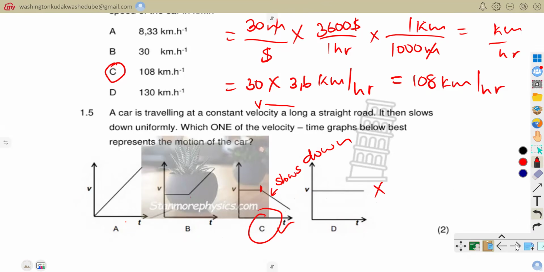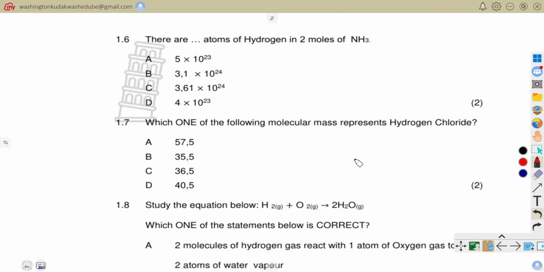Now let's go to the following questions. Now we have 1.6. Let's hear what 1.6 is saying.